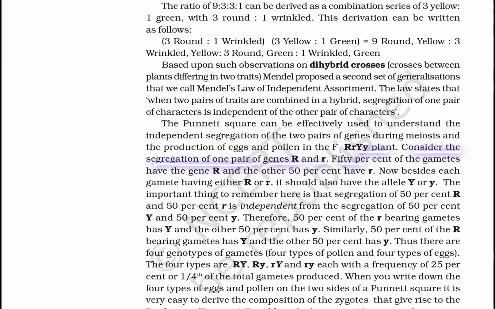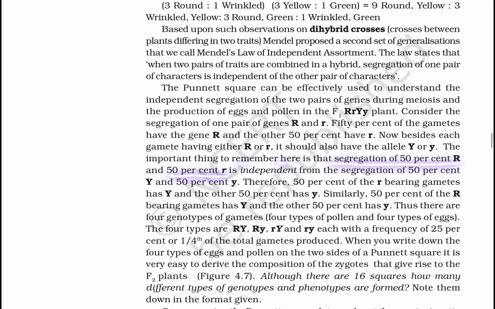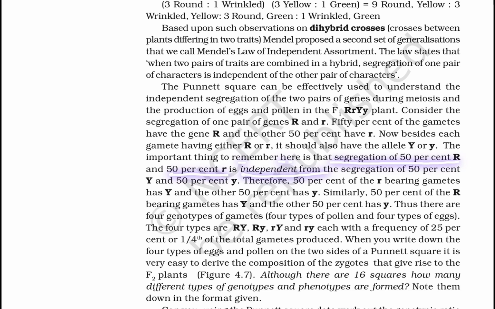Considering the segregation of one pair of genes, R and small r, 50% of the gametes have gene R and 50% have small r. Besides each of the gametes having either capital R or small r, it should also have an allele of capital Y or small y. The important thing to remember here is that the segregation of 50% capital R and 50% small r is independent from the segregation of 50% capital Y and 50% small y.